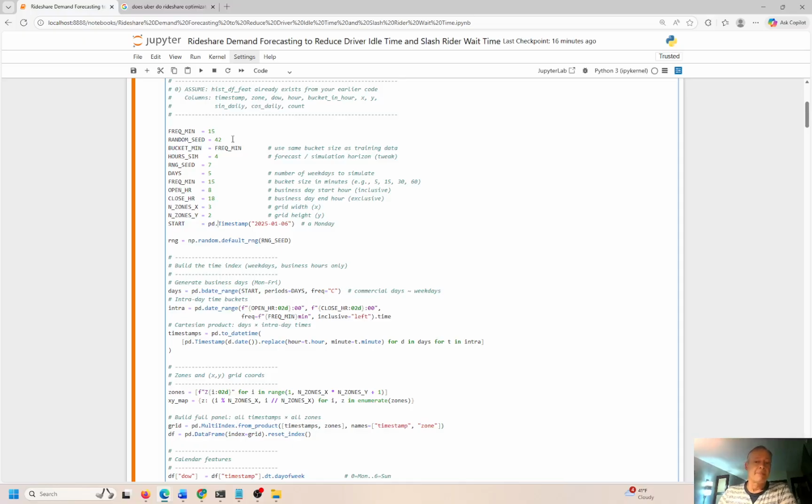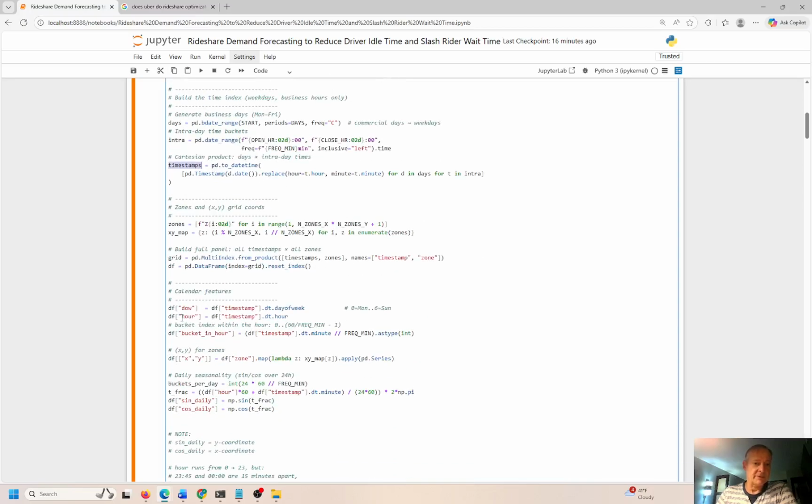So we want to look at things like the days. I'm going to pick a start date here of January 6, 2025. I want to look at the dates and the frequency of those dates. We are going to assign timestamps, okay? And then we're going to look at a couple different zones, right? So these cars are probably going to drive in different zones for the most part. I don't think the Uber driver is going to go from New York to Nebraska. That would be highly unlikely, although I think I did hear a couple of weird stories where somebody took an Uber like halfway across the country and then jumped out and they never paid for it, right? But that is certainly an outlier example. That's the exception, not the rule.